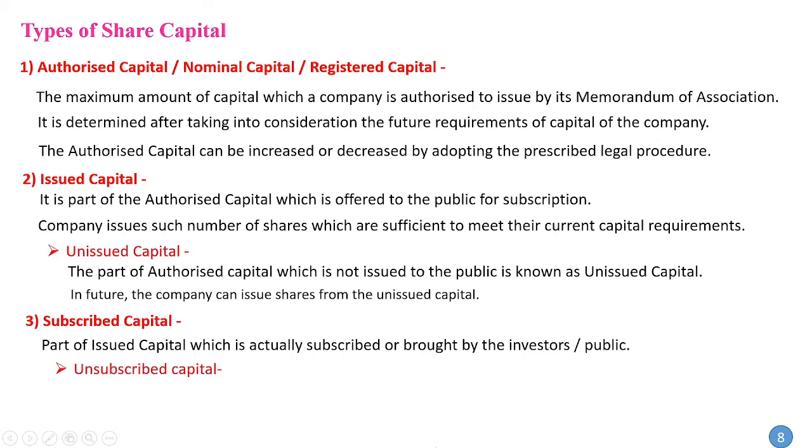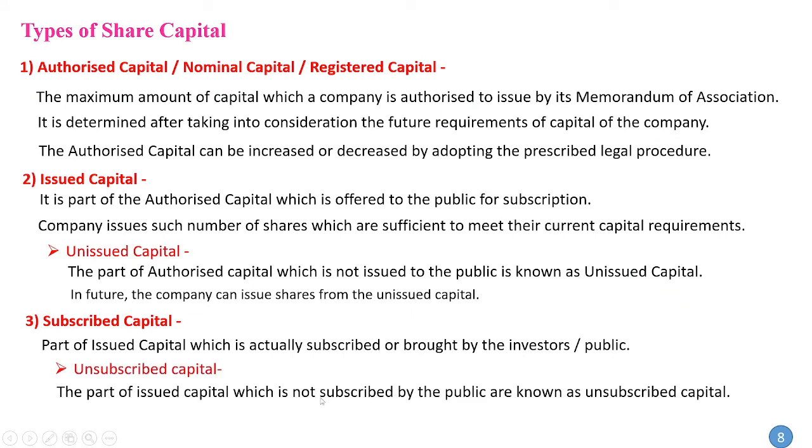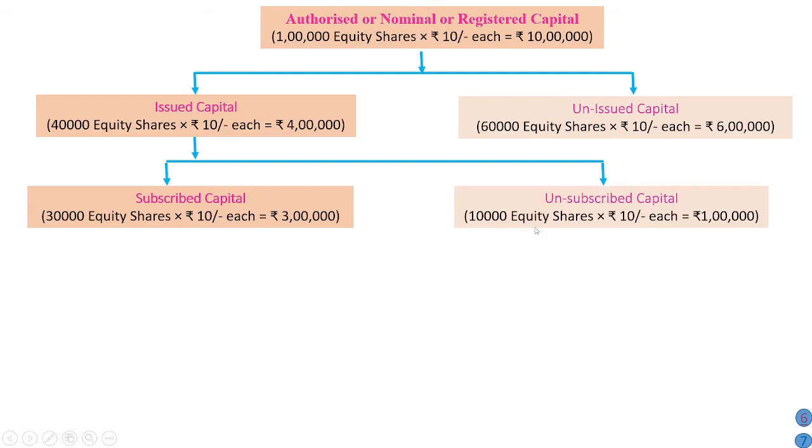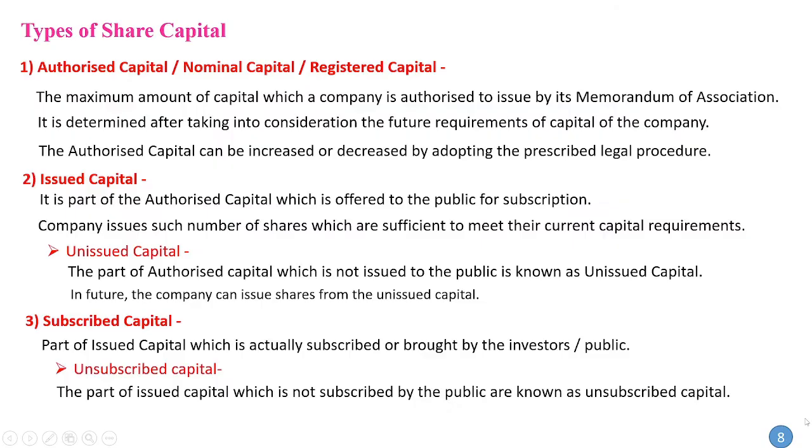And the remaining part of issued capital which is not subscribed by the public is known as unsubscribed capital. Means in our example, the company has issued 40,000 shares, out of which 30,000 shares are subscribed by the public. Then the remaining 10,000 equity shares which are not yet subscribed are known as unsubscribed capital. So in such a case, an underwriter is to be appointed.